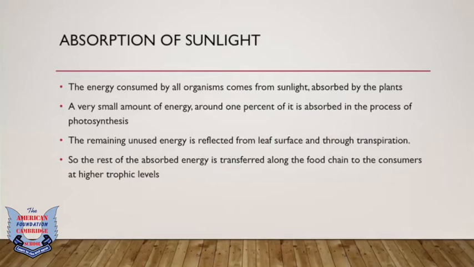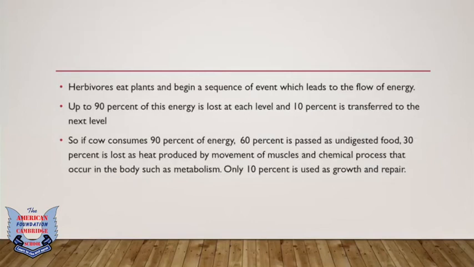So the rest of the absorbed energy is transferred along the food chain to the consumers at higher trophic levels, which we discussed in the previous slide. Now herbivores eat plants and begin a sequence of events which leads to the flow of energy. In the next slides and in these two subheadings, we'll discuss how that flow of energy occurs. So up to 90% of this energy is lost at each level, and 10% is transferred to the next level.